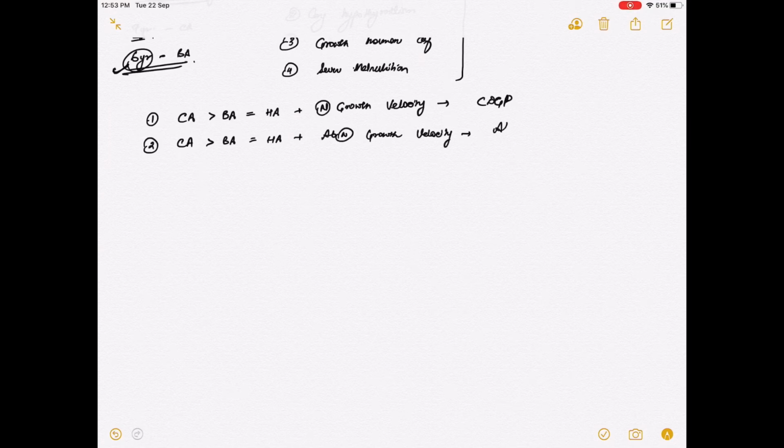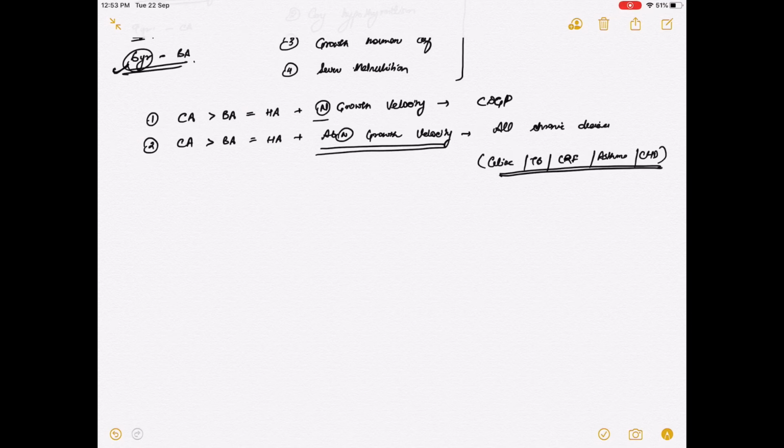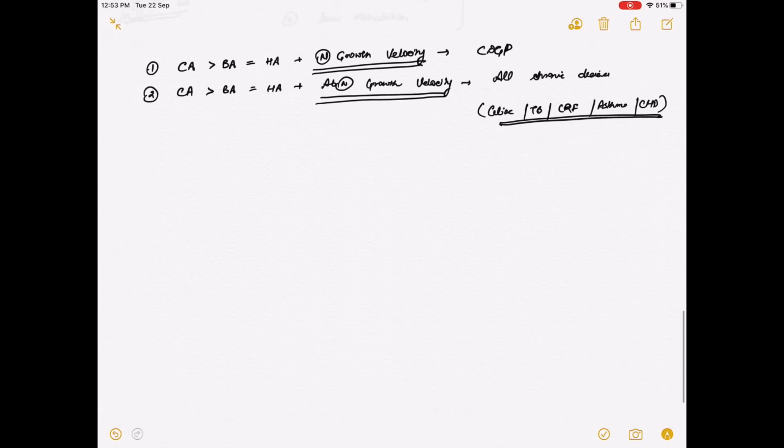This is all chronic diseases like celiac disease, tuberculosis, chronic renal failure, asthma, congenital heart diseases. So all these diseases, if they are causing a short stature, it will be chronological age is more than bone age is equal to height age plus there will be an abnormal growth velocity. In case of CDGP, there will be a normal growth velocity.